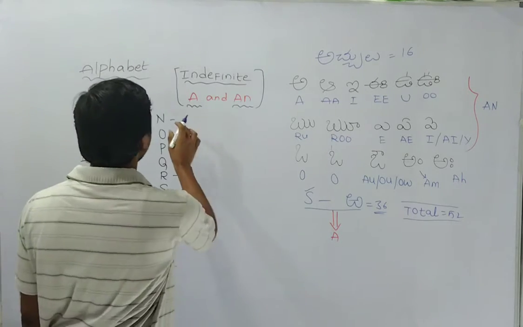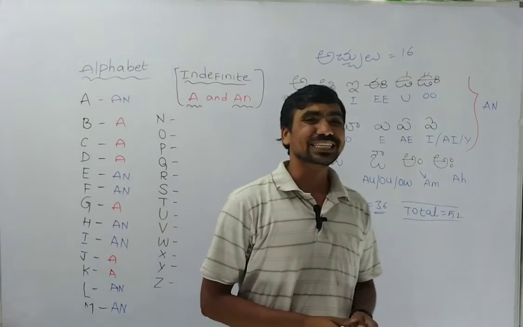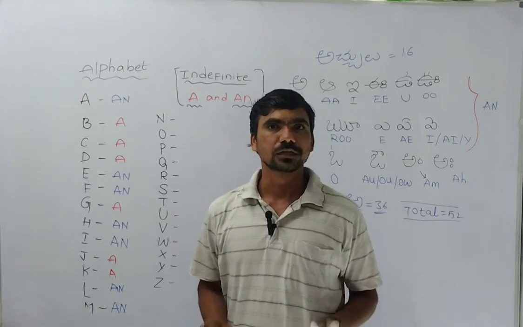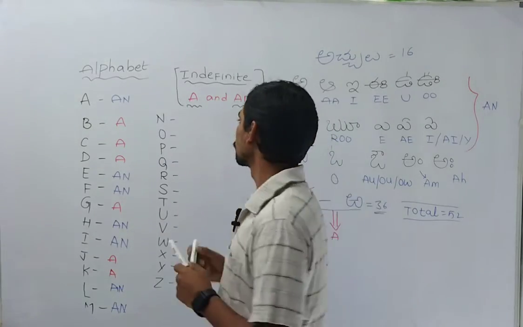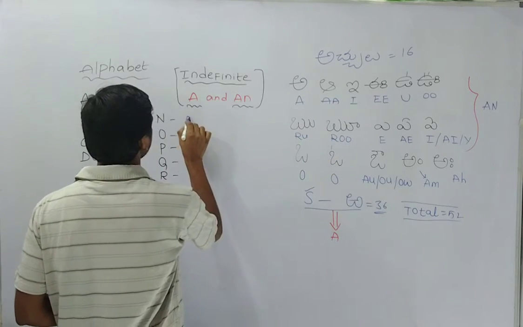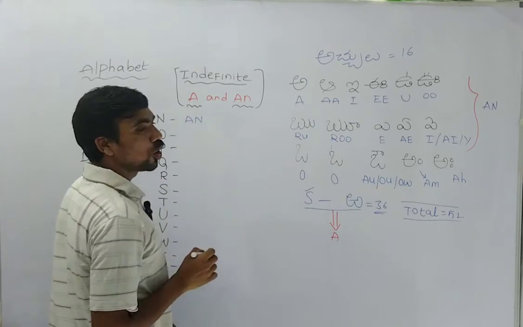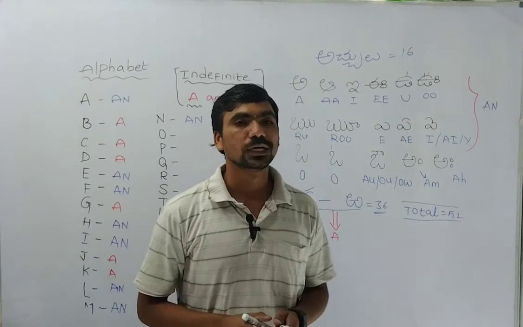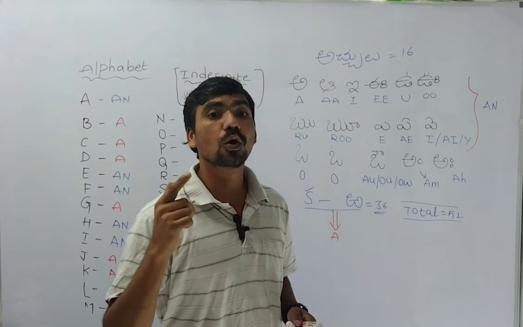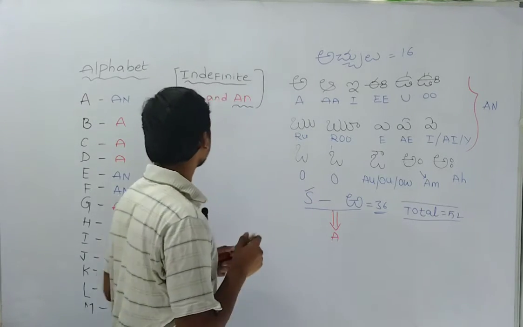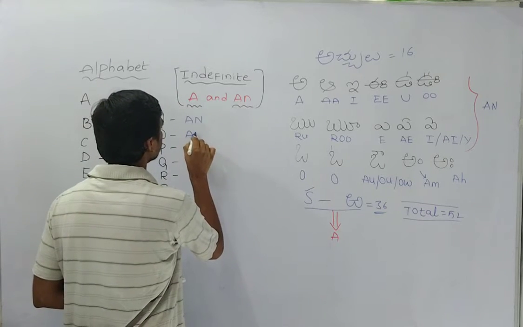M, then what? N, don't call yan, it is wrong. Call it n, so that n sound is again an. O, not wo. O, just call it o. How is the sound? O, so that an.